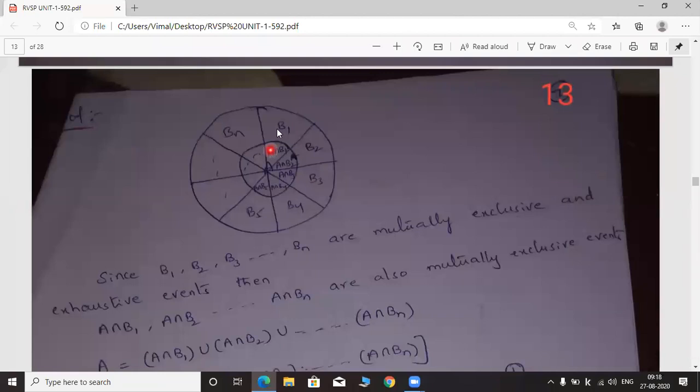The inner circle is covered by the outer circle. So each and every portion in event A is an intersection portion or common portion only. By combining all these common portions, we will get the event A. So A can be written as A is equal to A intersection B1 union A intersection B2 union, and so on up to A intersection Bn. After applying probability on both sides,